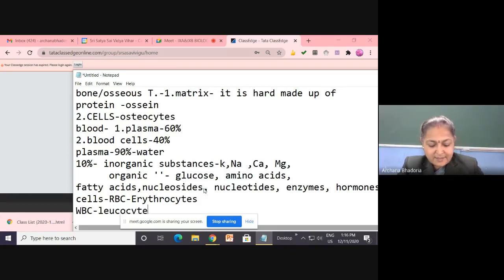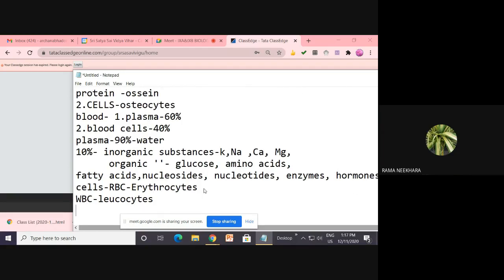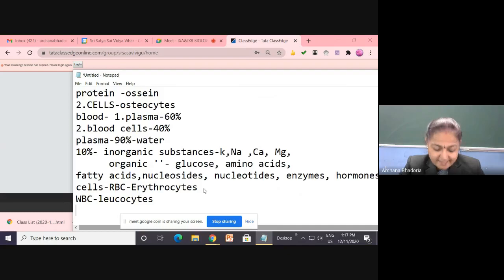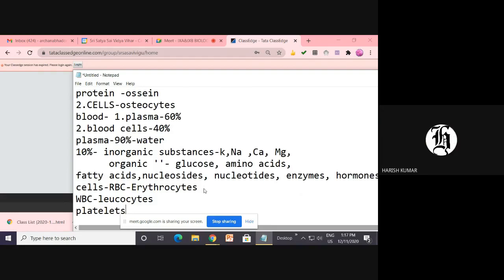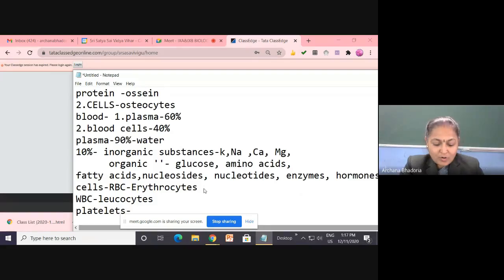Leukocytes. What is the meaning of cytes, children? Cells. Very good. Platelets are called thrombocytes. Very good. So learned this much?